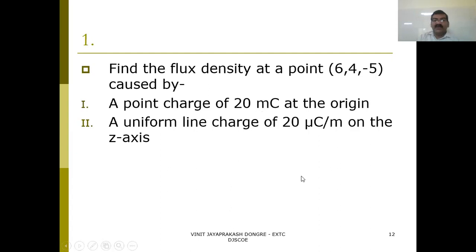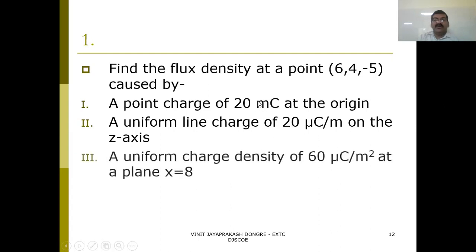So here we are quickly going through point charge, line charge, as well as surface charge. If you have understood the previous lecture's concepts, then you can do it in a very easy manner. So just think that the formulations are with you.